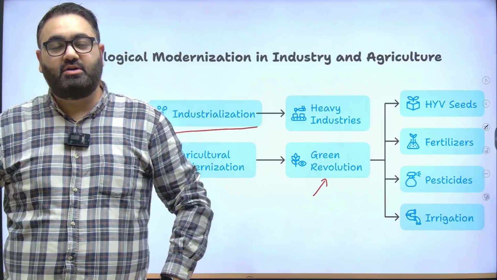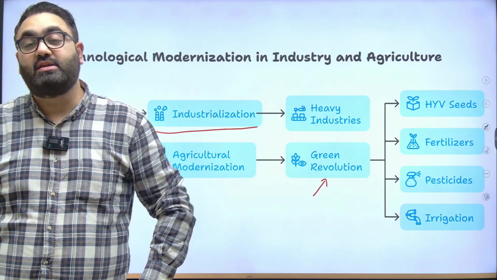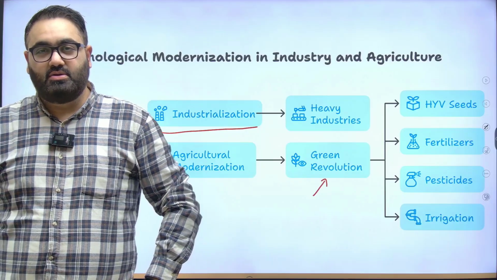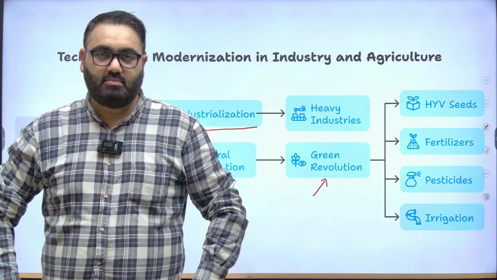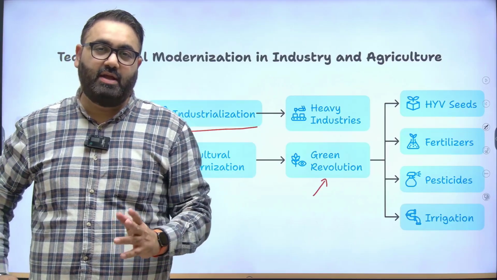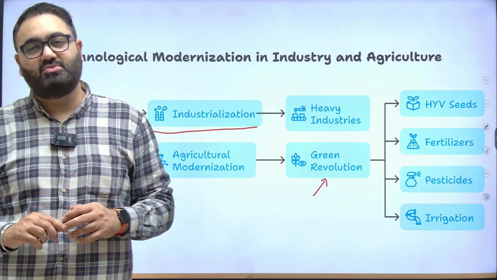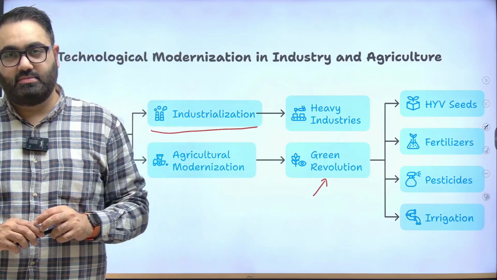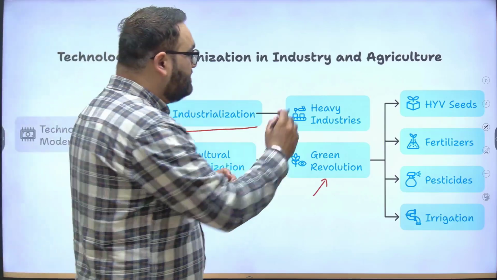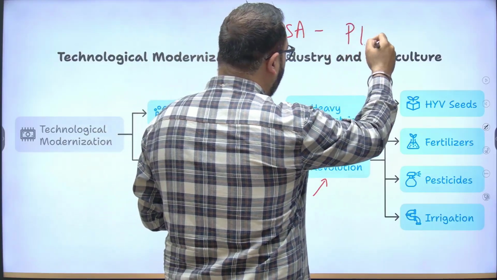Green Revolution was a series of new initiatives introduced for our agriculture farm sector to increase India's production so that we are self-sufficient in food grain production. Just to give the context, when India became independent, we were not self-sufficient in terms of food grains. It was America that used to help us. Americans had a program called PL 480.